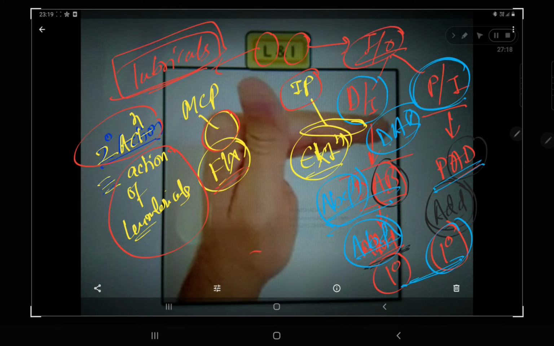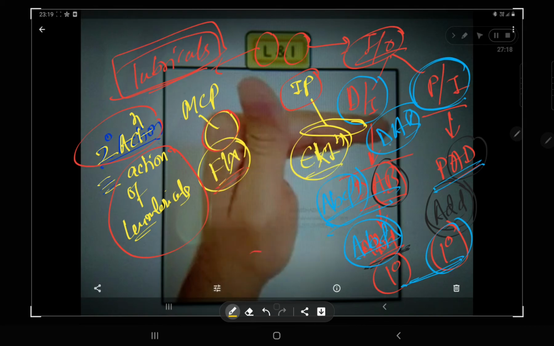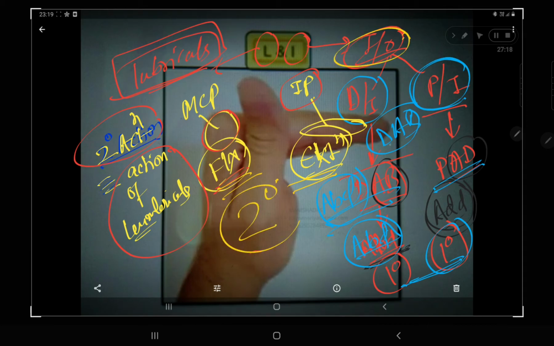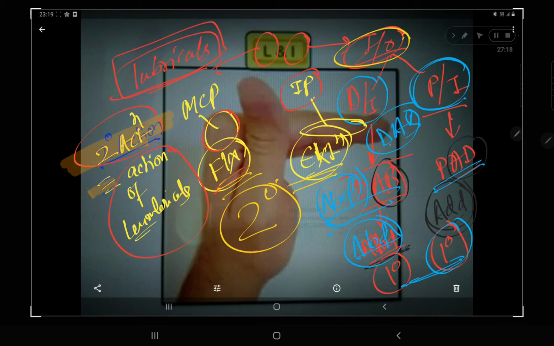of your interossei muscles. So your interossei muscles have two roles. One is abduction and adduction of the hand. Another is MCP joint flexion and IP joint extension. This is also due to your interossei, but this is the secondary action of your interossei, which is equivalent to the primary or chief action of lumbricals.